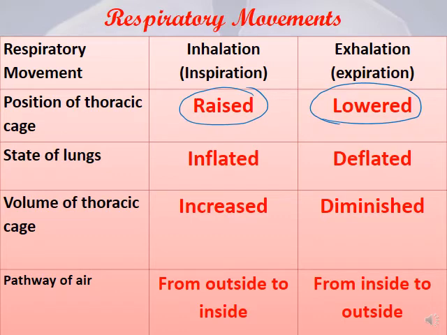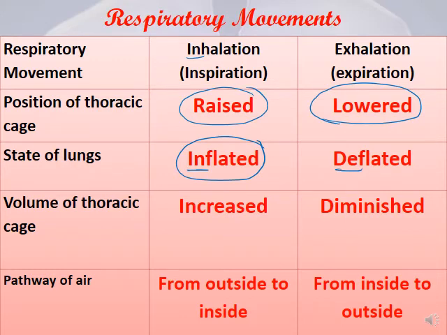State of the lungs, it's inflated, meaning that it's full of oxygen. Inflated, meaning that if I want to inflate a balloon, I have to give it air. So giving the lungs air, they will be inflated in inhalation. During exhalation, they will be deflated, so we'll get rid of all the air outside the lungs.